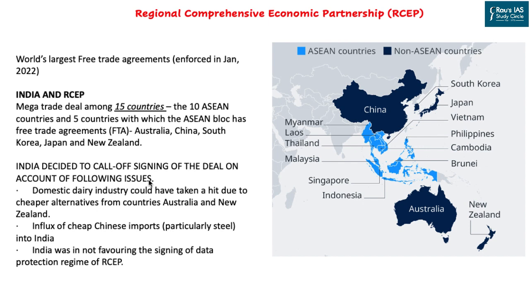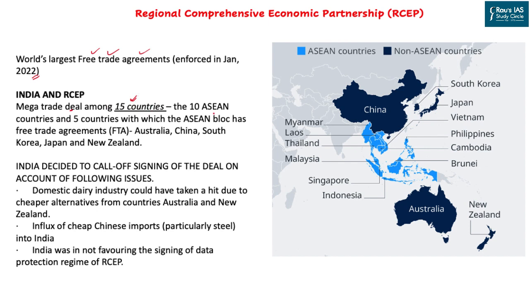The first one is the RCEP, which is functional now. It is the world's largest free trade agreement, which came into force in January 2022, that is this year only. Now, India was one of the proposers, one of the participating countries in the formation of RCEP. However, the final deal was not signed by India, and that's how only 15 countries became members to it.